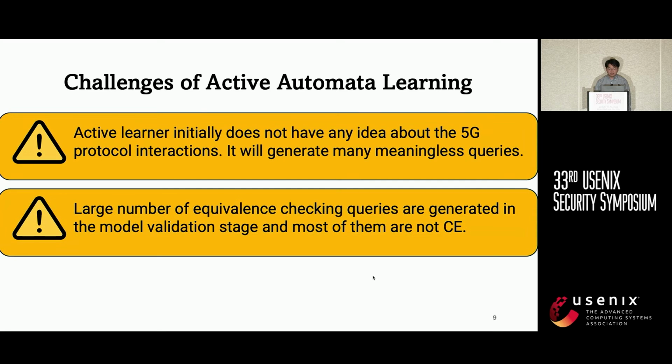The second challenge is that active automata learning also requires an equivalence oracle to validate the hypothesis model. However, this results in a very large number of equivalence checking queries being generated in the model validation stage. More importantly, most of them are not real counterexamples which could help update the hypothesis model. On top of that, applying active automata learning on a device requires over-the-air queries, which is pretty slow. If we had such a huge number of queries to extract the finite state machine from the device, it could take over one month.